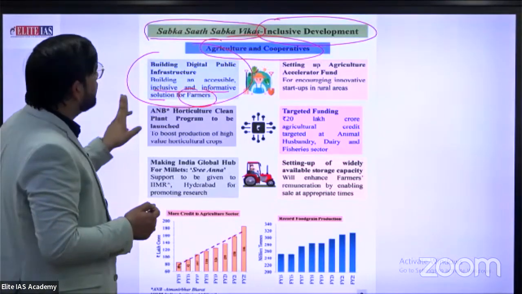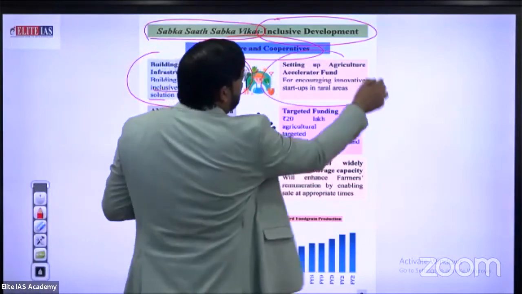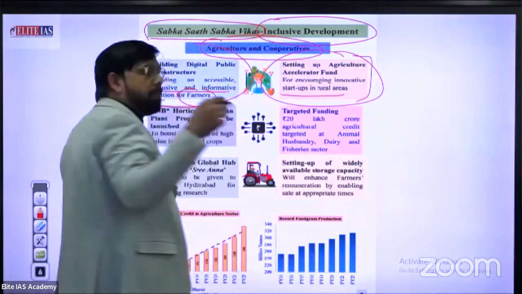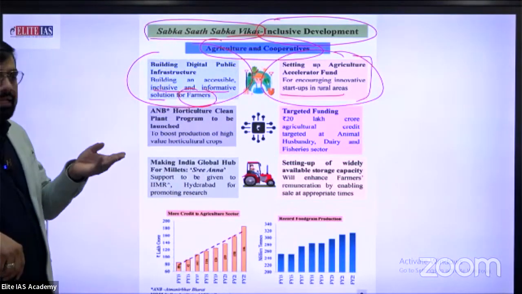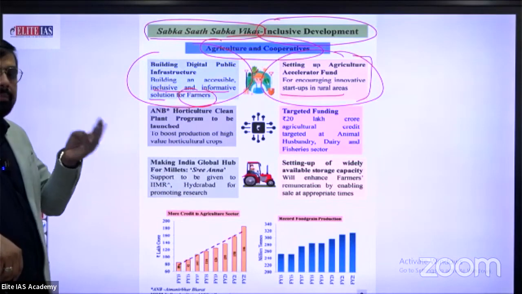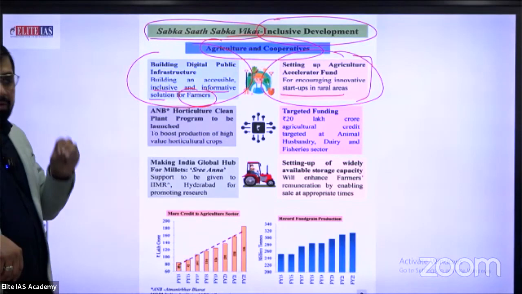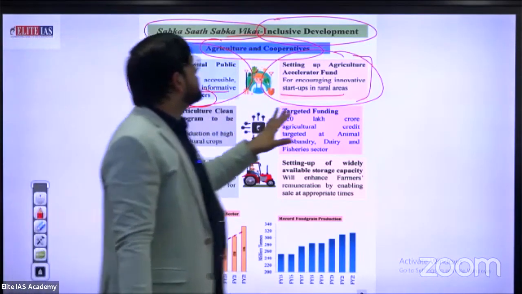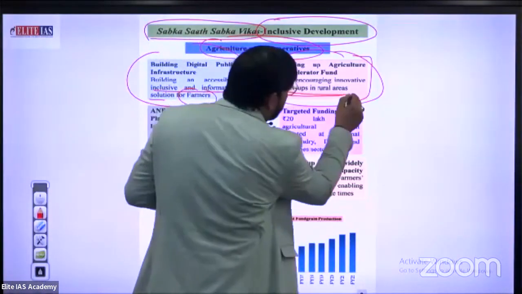What's the second point? Second point is setting up an agriculture accelerator fund for increasing innovative startups in rural areas. In our upcoming slide we are talking about the different types of fund, especially in the case of KCC or farmer insurance sector, and so many different types of fund provided by the government to the agriculture sector.